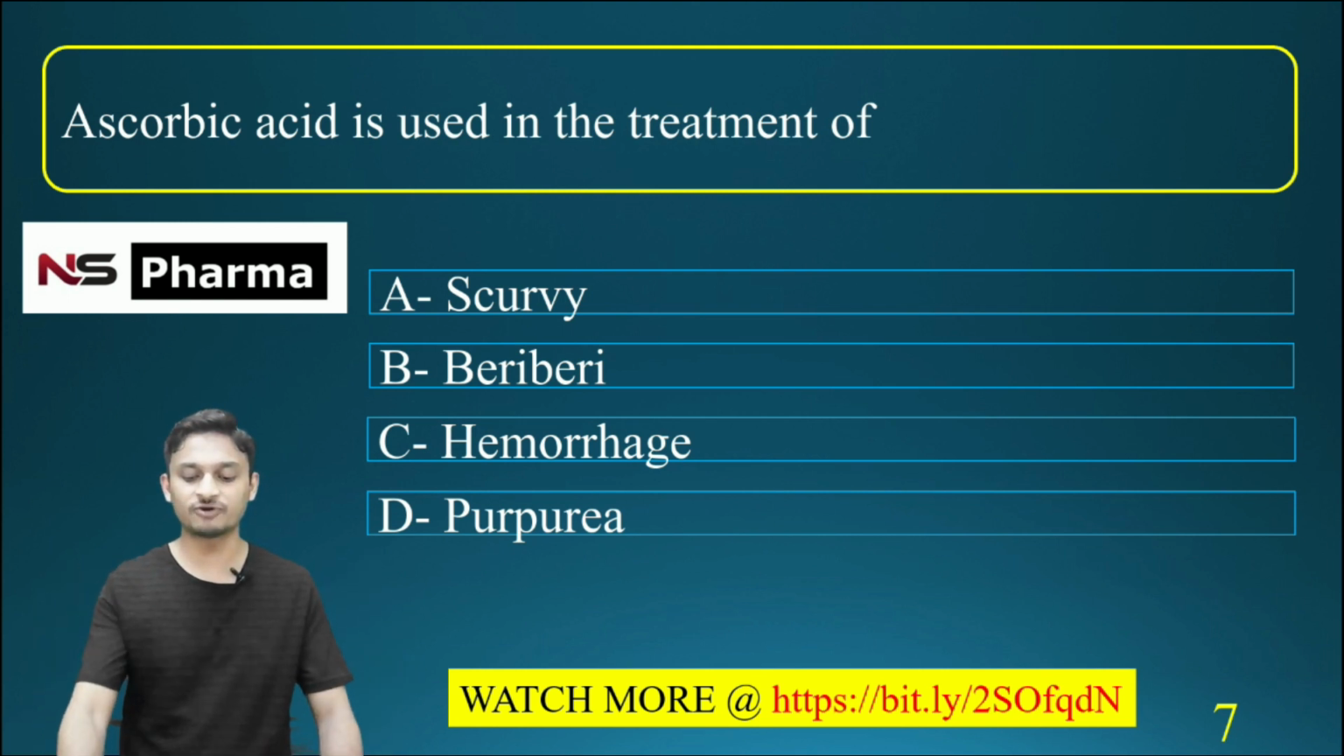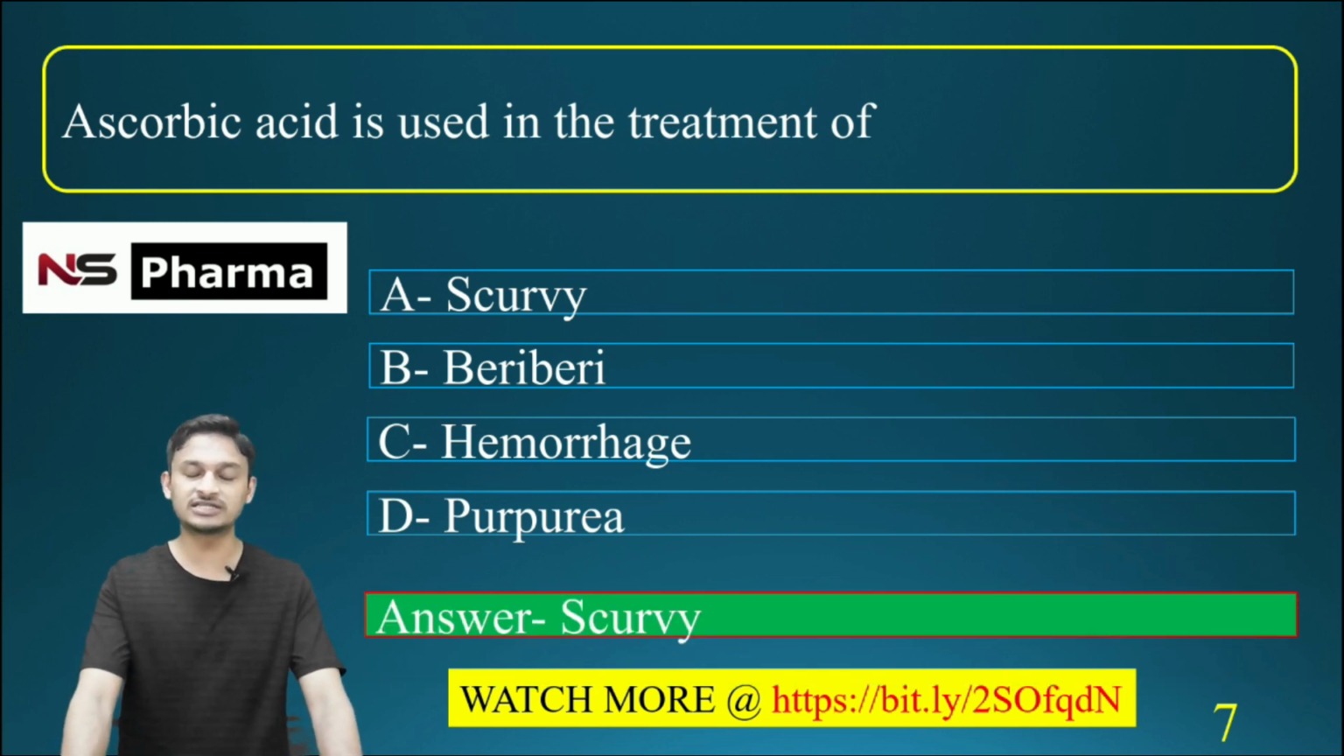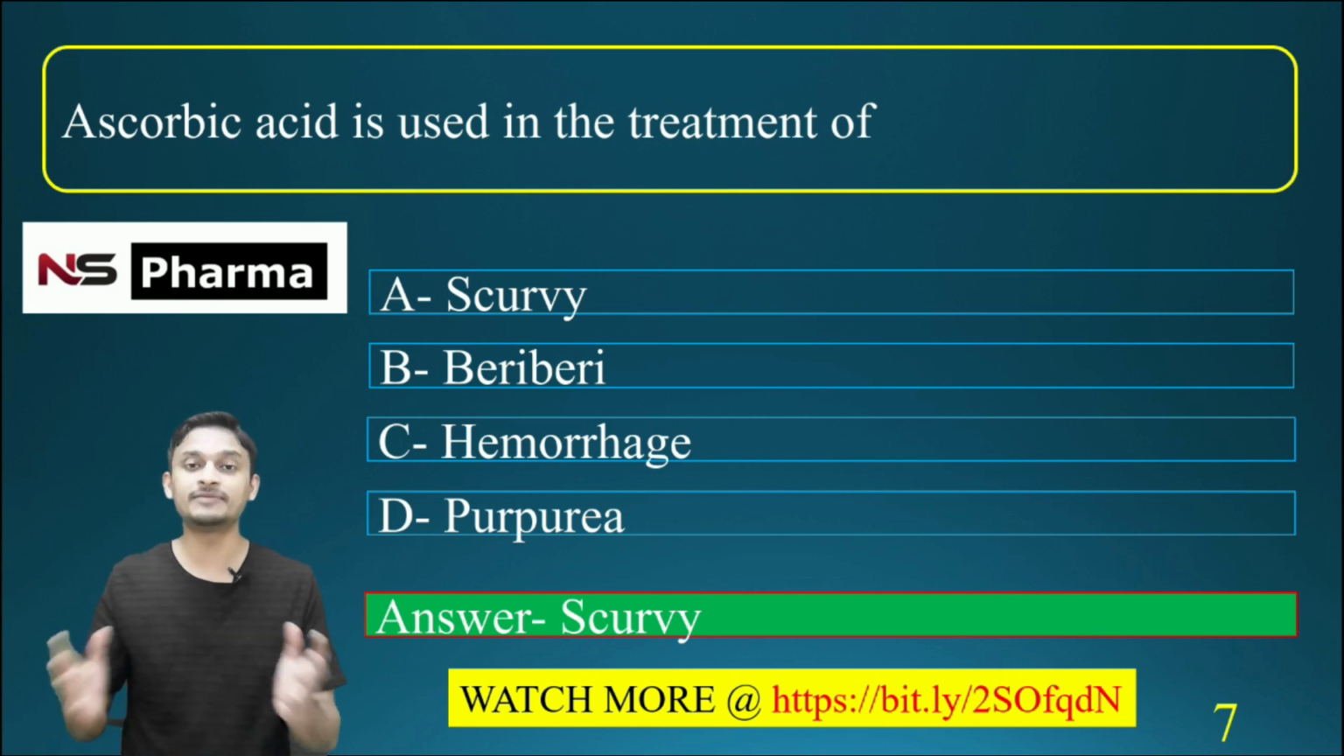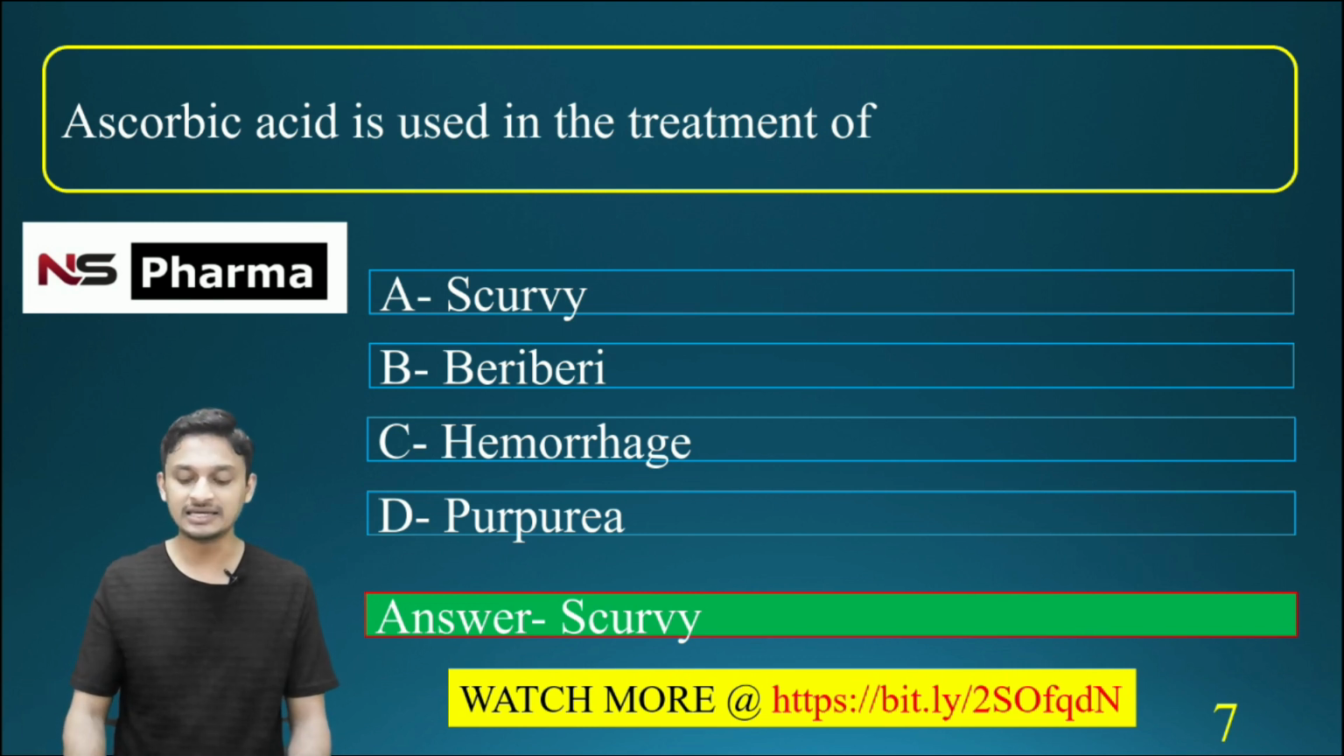The correct answer for this question is option A, scurvy. Ascorbic acid is used for the treatment of scurvy. Ascorbic acid is also known as vitamin C. Maybe in the question it will come as vitamin C is used in the treatment of. At that time also you have to select scurvy.